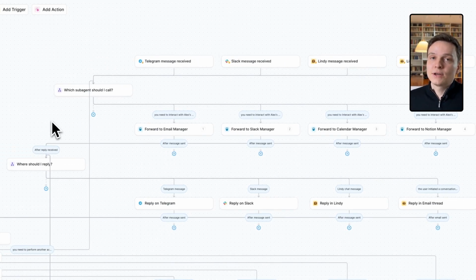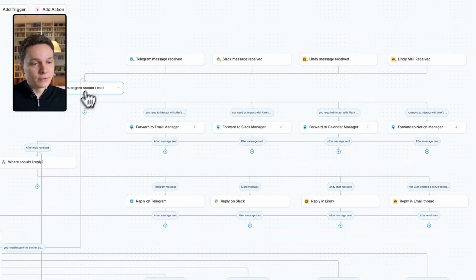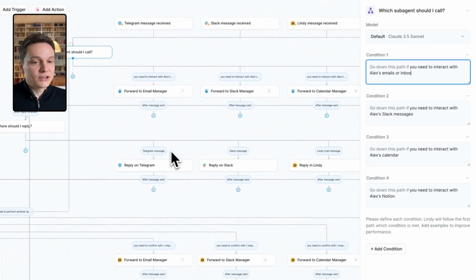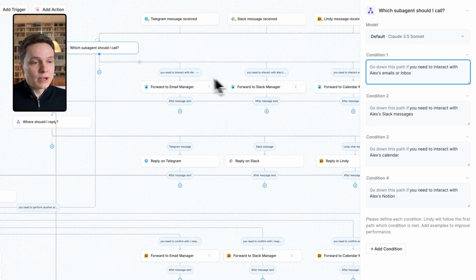And then the first decision Otto needs to make is which sub-agent should it call. It can forward work to one of the 4 agents, and those are the conditions here. You can define it. If you need to interact with my email, then you are going to forward to the email manager. If you need to do something on Slack, it's going to be the Slack manager, etc. Once the message is sent, we are waiting for a reply, and so the sub-agent that is working is going to do something and report back. We're going to see in a minute how sub-agents are configured.